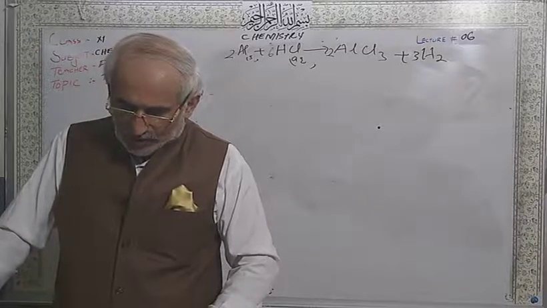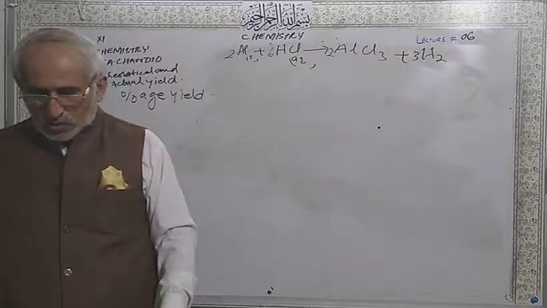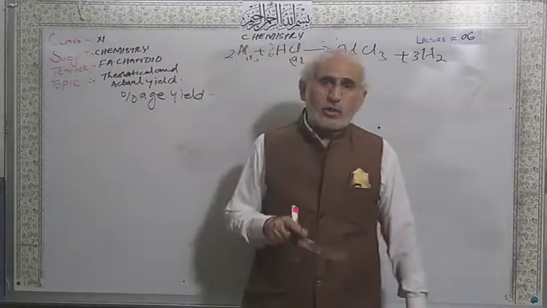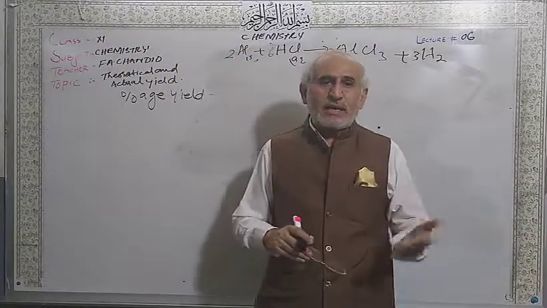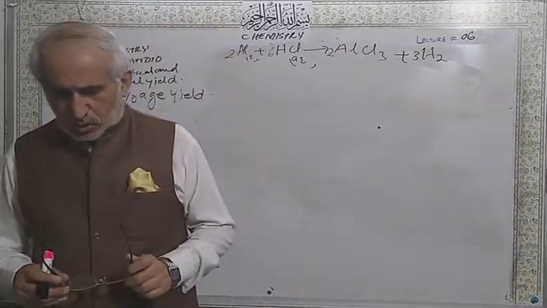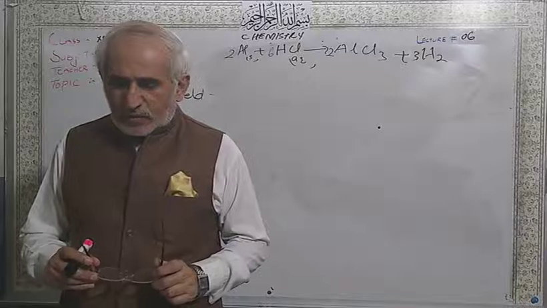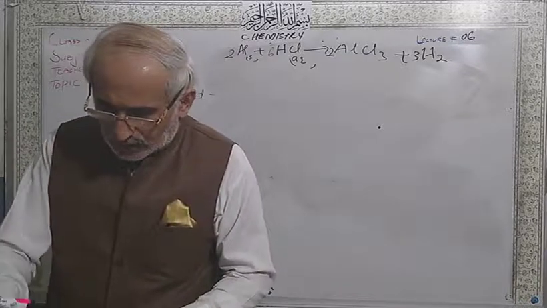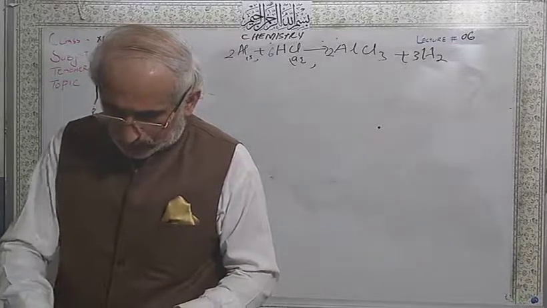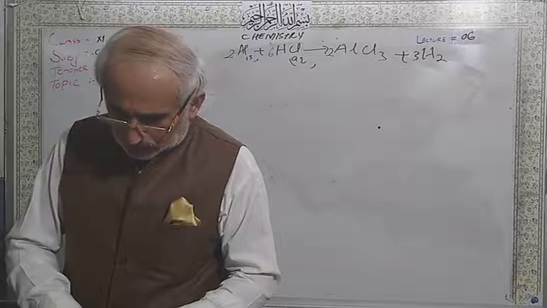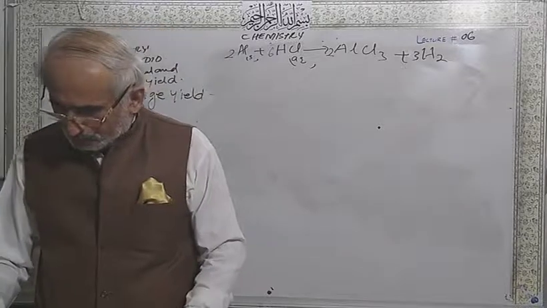The density of aluminum is 2.7 grams. So you have to use the formula of density. In the previous examples, I told you about this one. You can see the previous lectures. So I calculated the density. So, dear students, here we finish this. Numerical number 4, 3 I calculated, 7 I calculated.